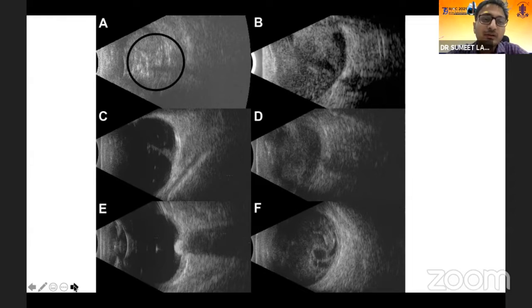What else you can do is ultrasound B scan, very classically shown here: an ill-defined mass with specks of calcification. This is how the classical B scan of retinoblastoma presents.